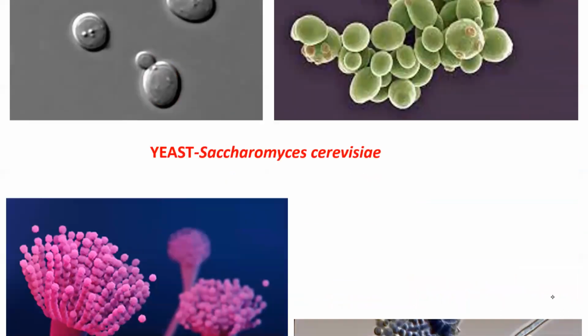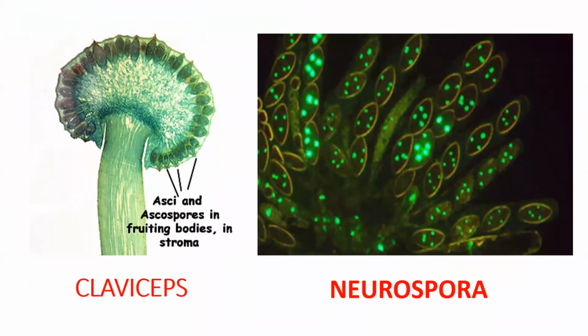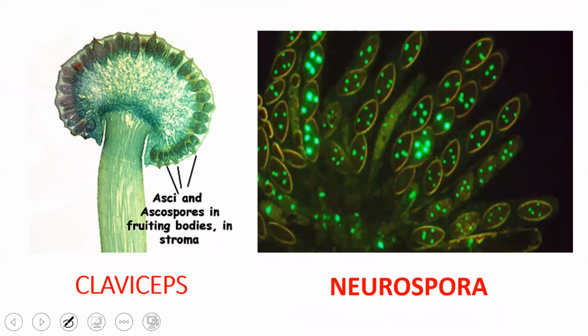Then comes Aspergillus. You can see the conidia, which are present exogenously. Then Claviceps is one more example. You can see the asci, and in each ascus, the ascospores are produced, and the fruiting body is also seen. This is the fruiting body.